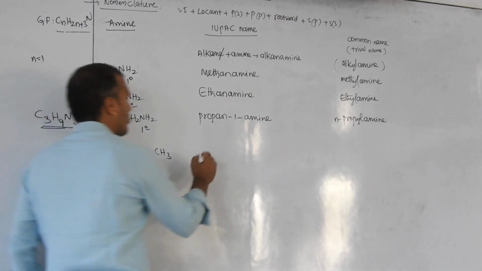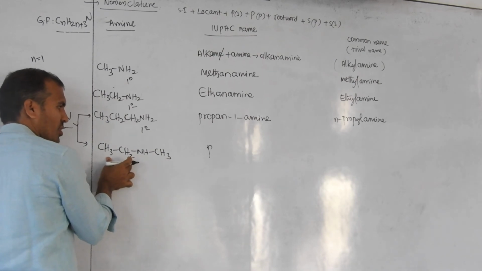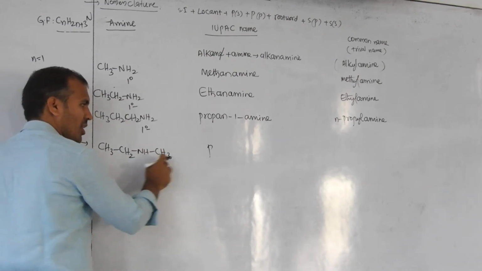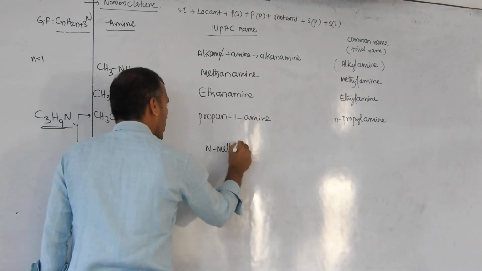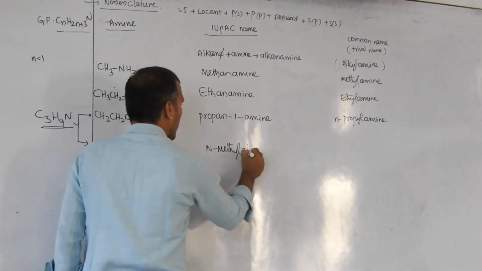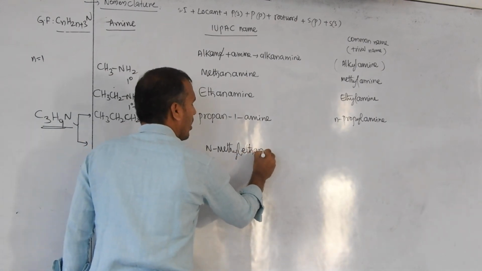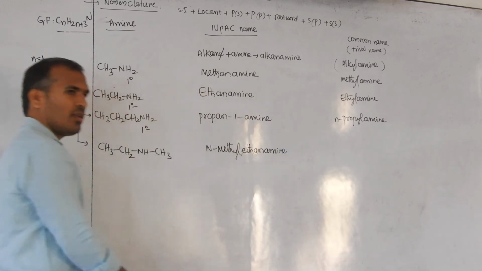So now tell me what is the name of this? Here, this is the principal carbon chain. On nitrogen a methyl group is there, therefore N-methyl. Remaining 2 carbons are there: ethanamine. Number is not required there. Okay?